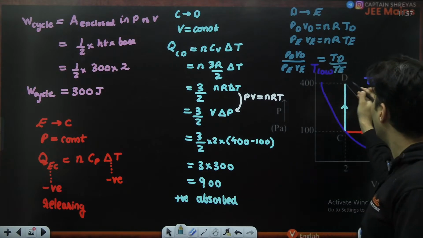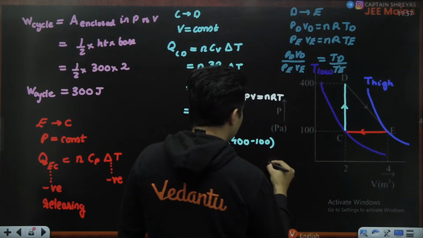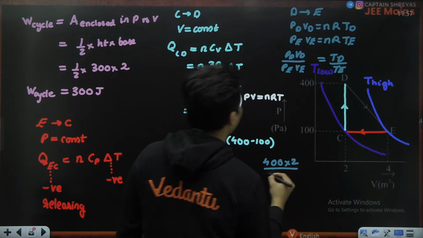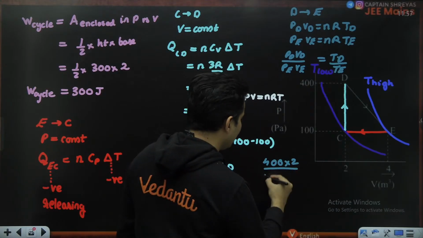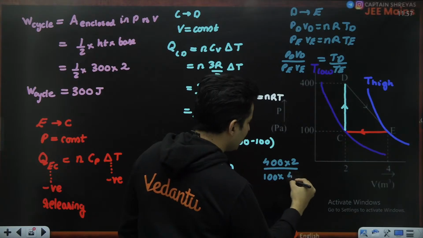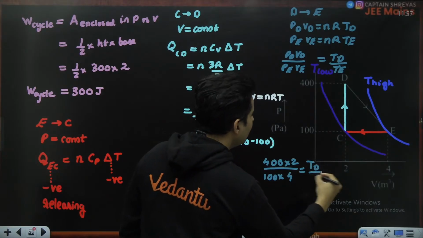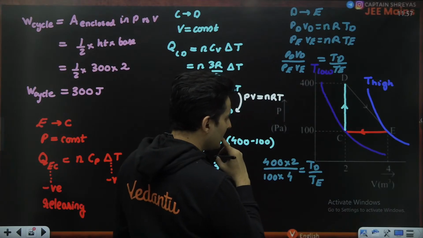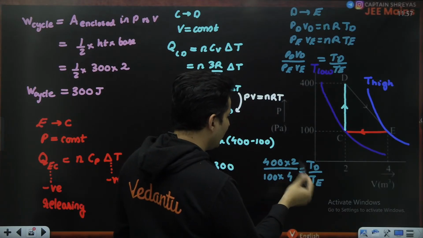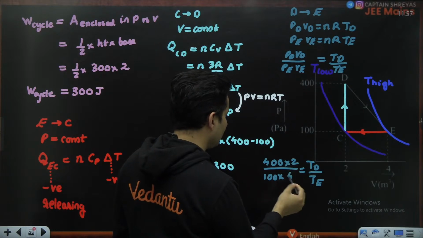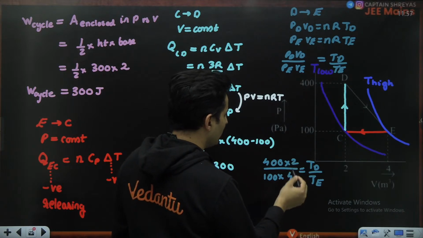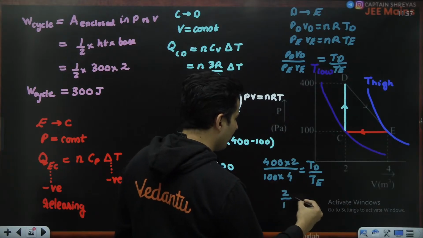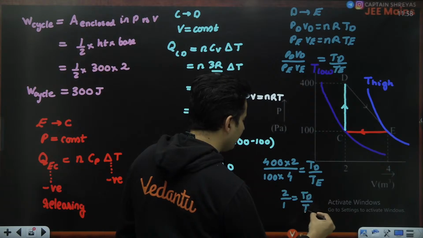What is PD and what is VD? PD is nothing but 400. VD is nothing but 2. Pressure at E is 100. Volume is basically 4. So what do I really get? This is nothing but 800. This is nothing but 400. So this is 2 by 1, which is TD by TE.